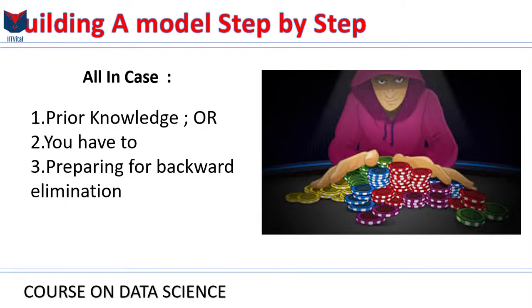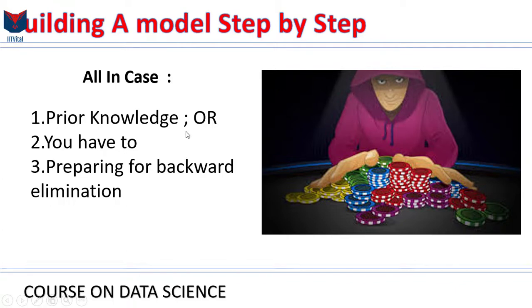Method number one is all in. It's not a technical term, I just call it all in. Basically what it means is just throw in all your variables. Sometimes, as we just discussed, we shouldn't do that. When would you do it? One is if you have prior knowledge, if you know that these exact variables are your true predictors.